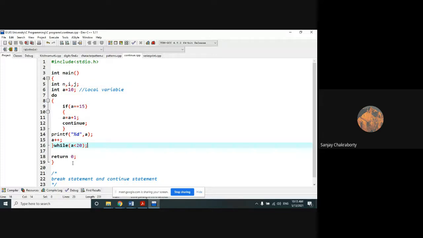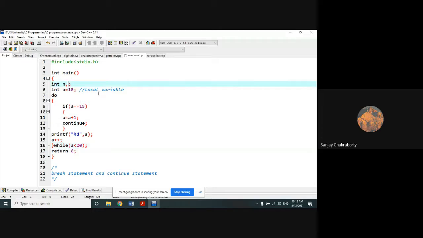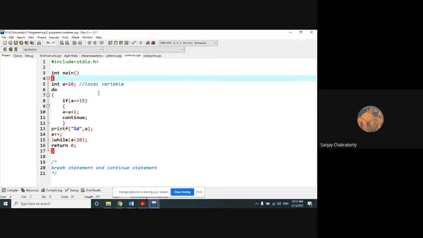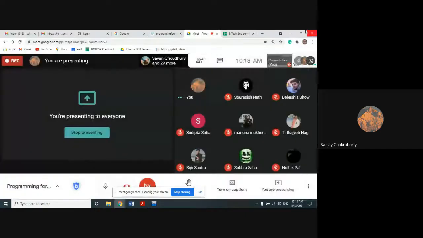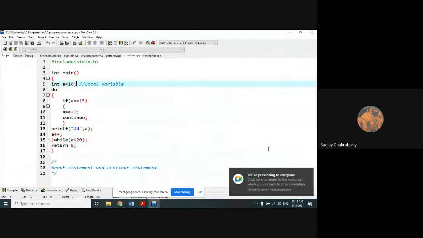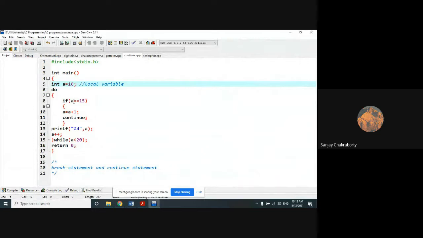So let me just do a dry run. Here I have defined a variable a with a value of 10. Okay. And if a equals 15, then it will increment it by 1 and then perform the continue statement, right?